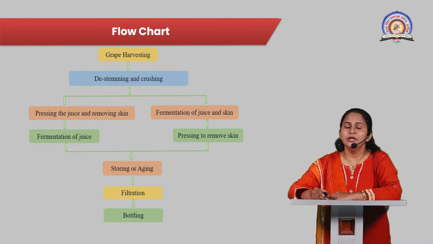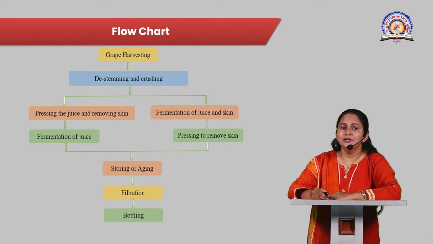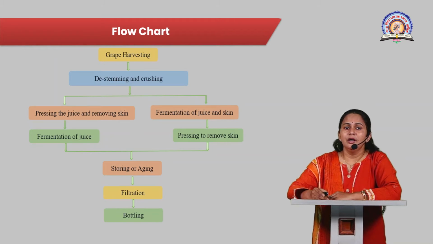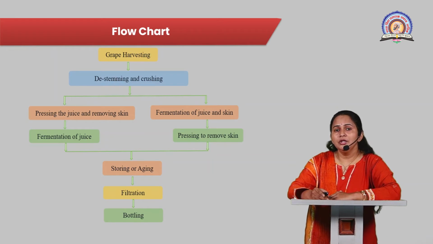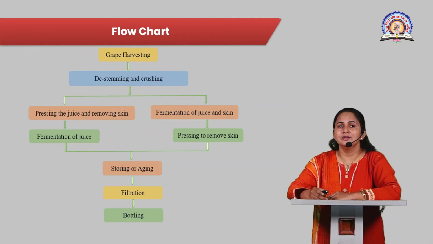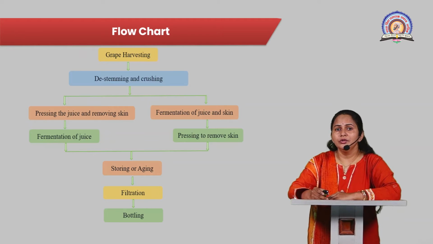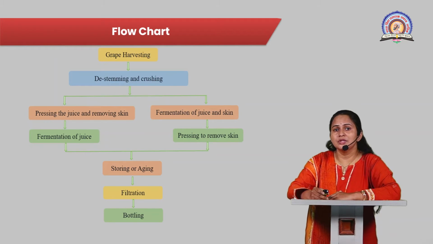After that, for white wine making, the pressing is done after the crushing of the grapes. This pressing removes the juice and separates the solid particles, and the remaining juice now goes for the fermentation process. But in the red wine making process, after the crushing of the grapes, the solid particles, the skin and seed part of the grapes, along with the grape juice, are kept as they are for a certain period of time, and the fermentation of the juice takes place. After that, the pressing is done and removes the solid particles.